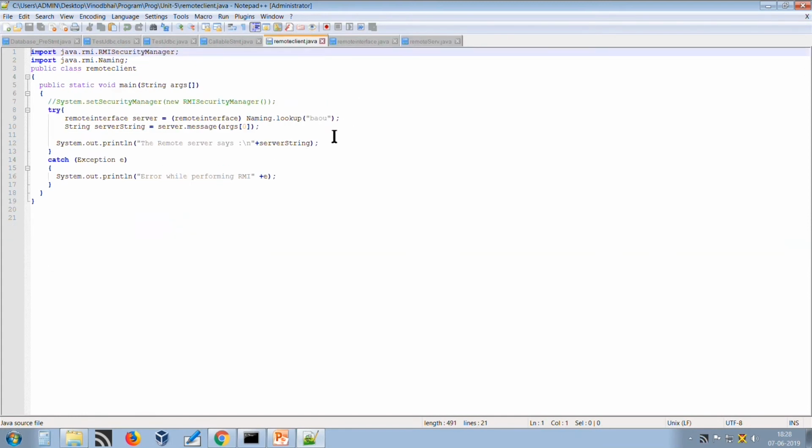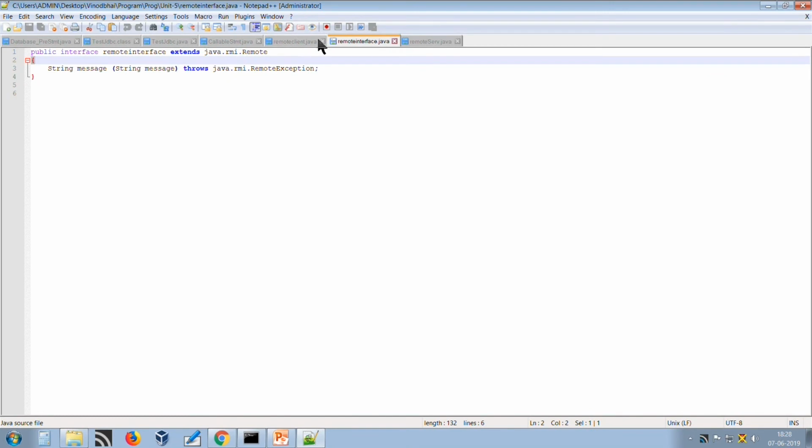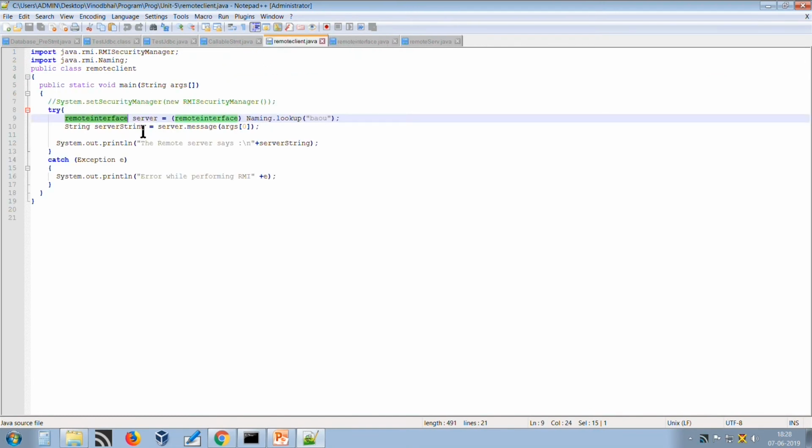Now what the client does is simply look for the remote instance that we have registered in the RMI registry. So see here, we are creating a RemoteClient. Under that we are creating an instance of the remote interface we created earlier. The remote interface is cast. We are looking for the remote object, so the method used is lookup of the Naming class.